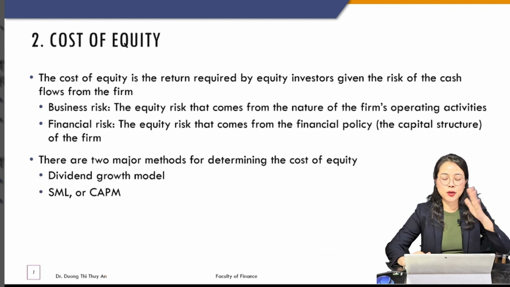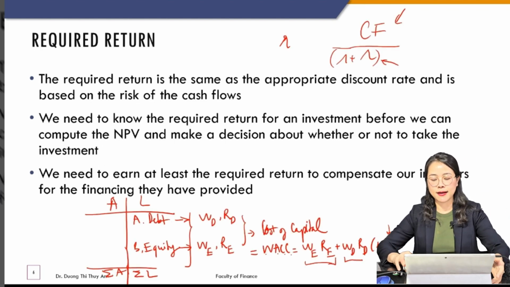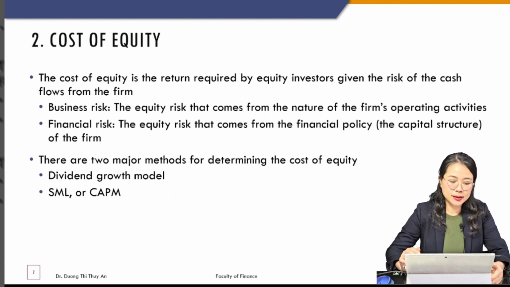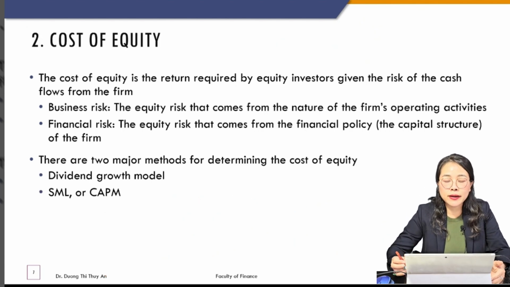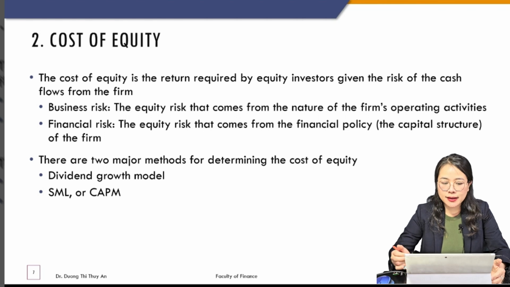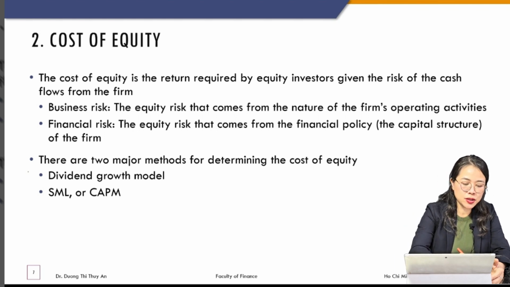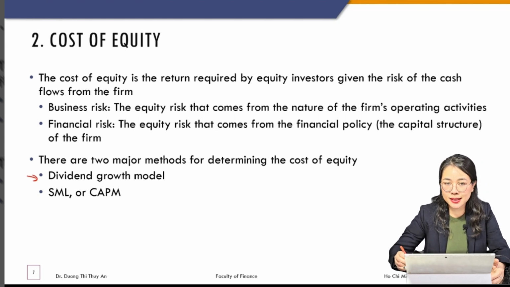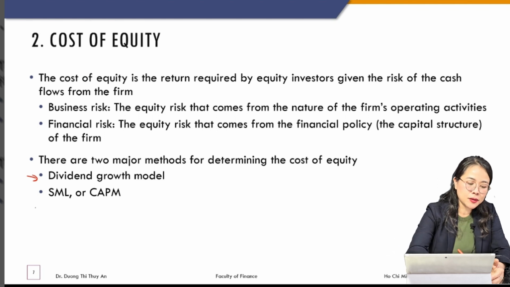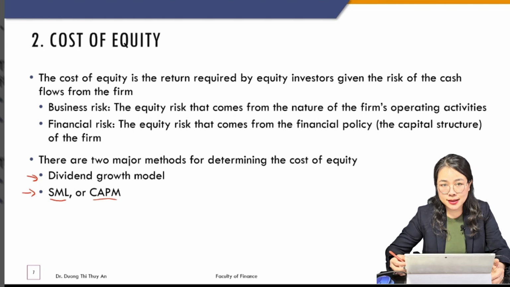Okay, now we estimate one by one. Estimate the cost of equity first. And remember, the cost of equity is the return required by the equity investor given the risk of the cash flow from the firm's equity that they invest in. There are two major methods for determining the cost of equity. One approach is we use the dividend growth model we studied in chapter 2. And another approach is we use the security market line or CAPM approach that we studied in chapter 3.